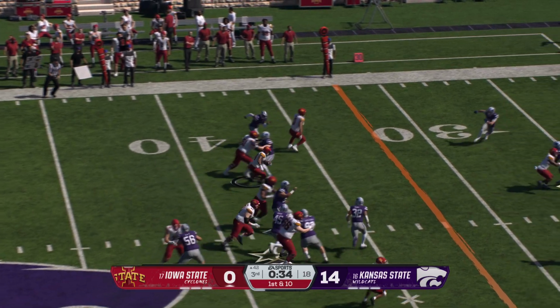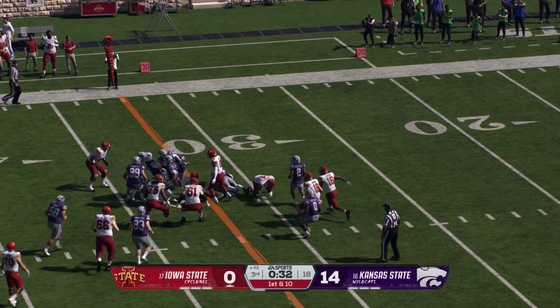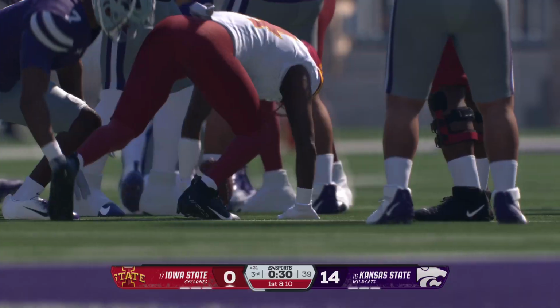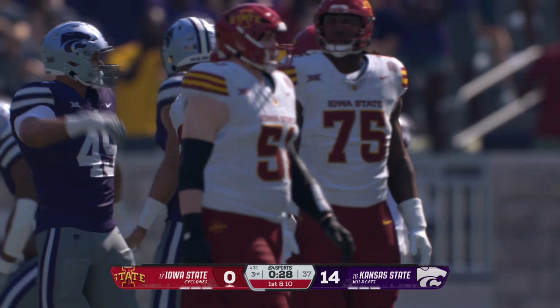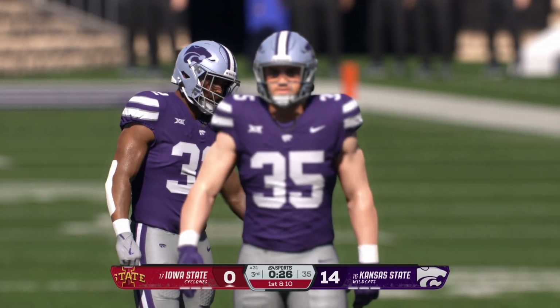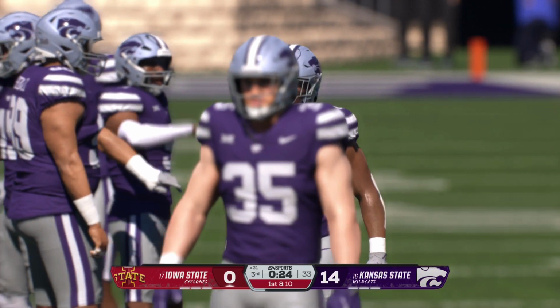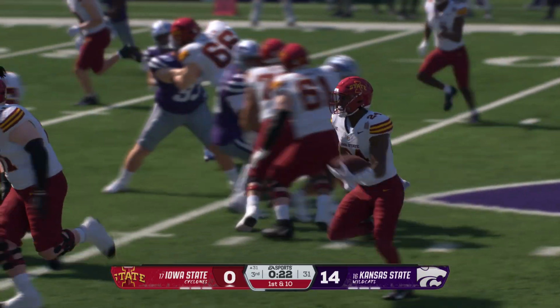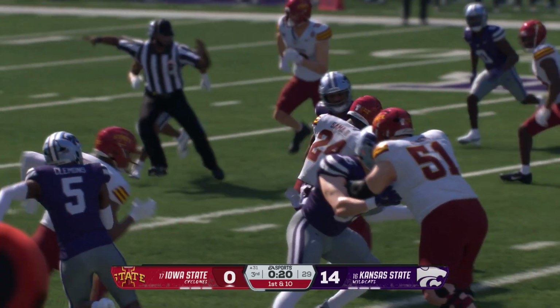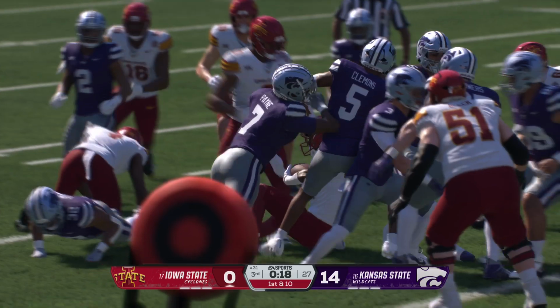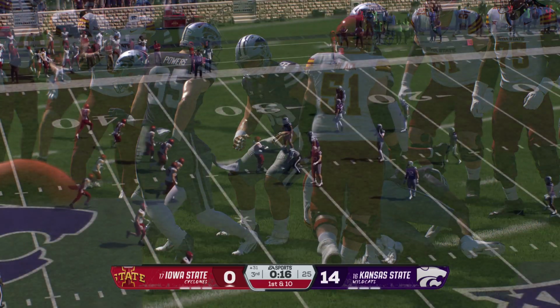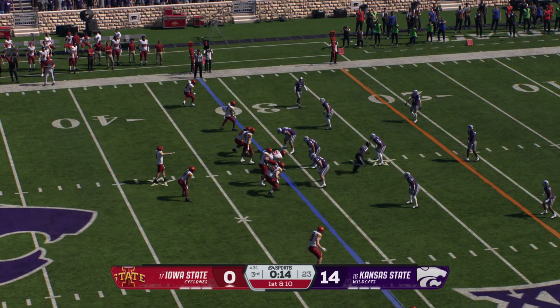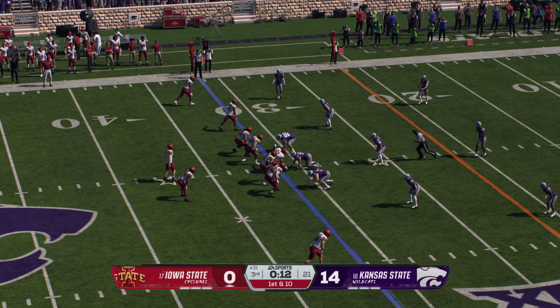Handoff here from the shotgun. Gets the first and still running. They bring him down, but that's a solid gain on the play. Boy, how about that play, Chris? That thing just opened up. The back shot through there with great acceleration. What a pickup there on first down. Still looking for that elusive touchdown, but finally this offense is moving. 1st down and 10.